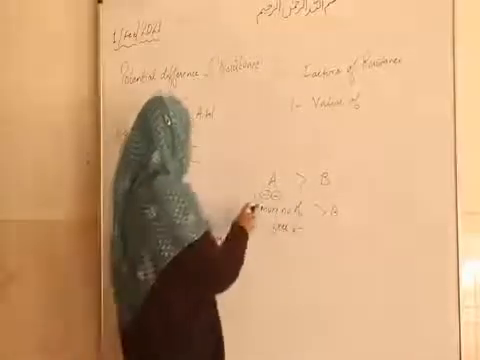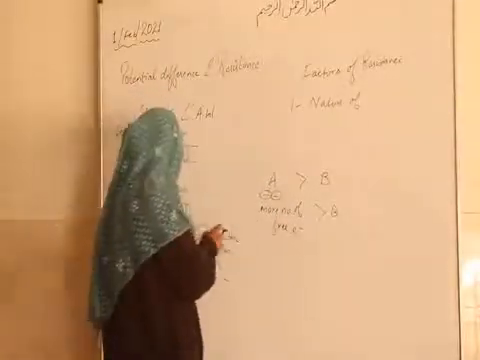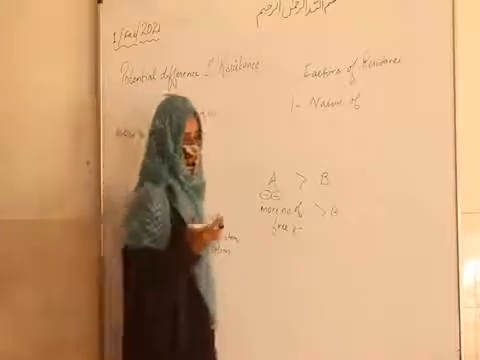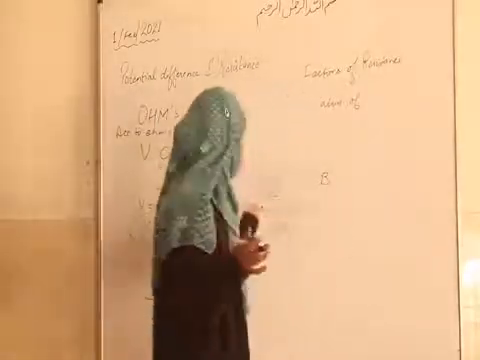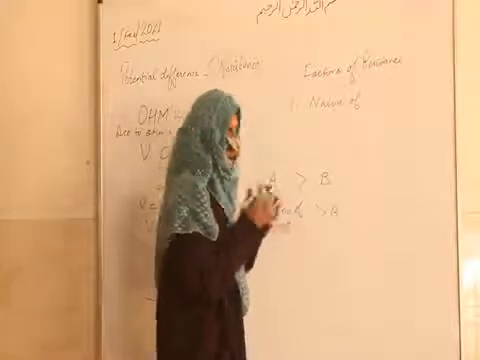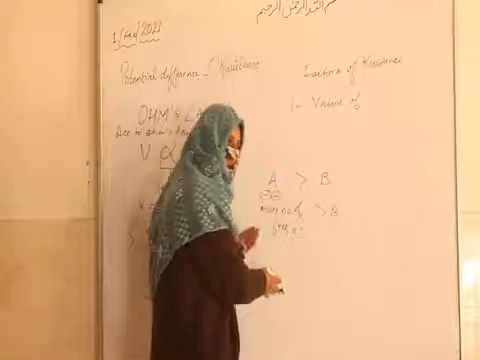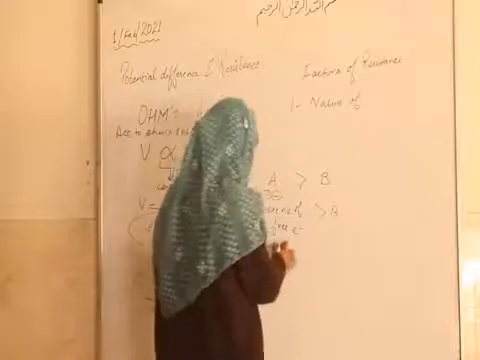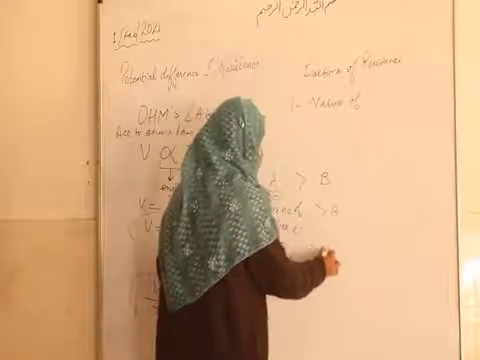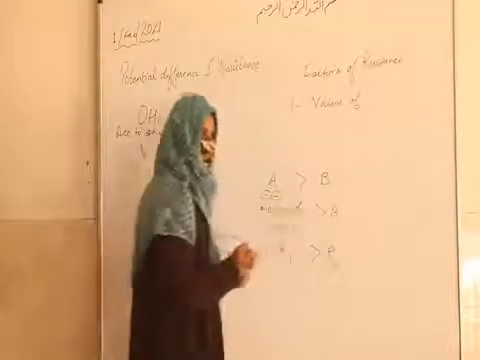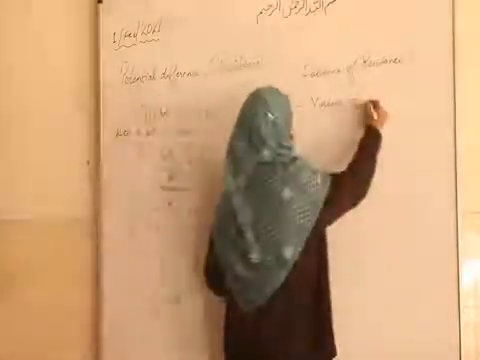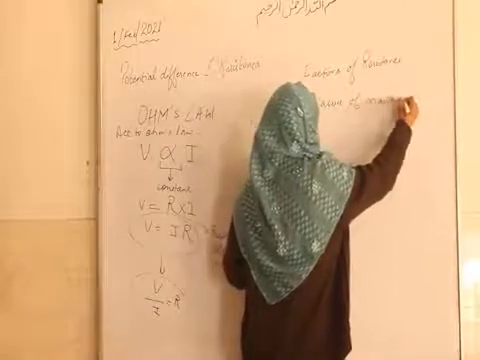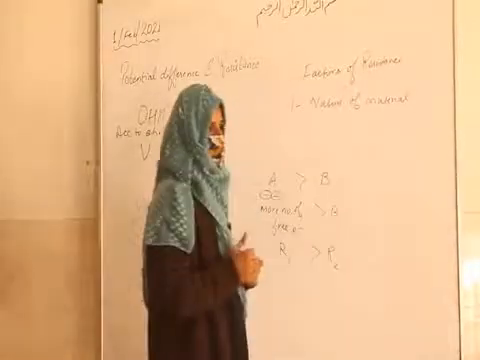I told you that resistance is actually offered in the conductor because of the collisions of electrons. If there are more electrons, then there will be more collisions. That means there will be more resistance. So resistance will be more here as compared to this conductor. So you understood how resistance depends on the nature of the material.